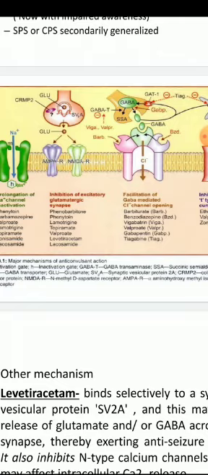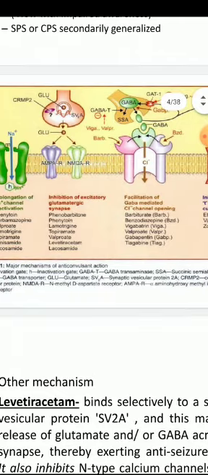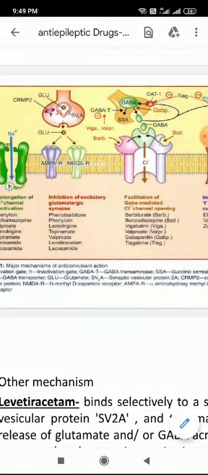And what is the role of GABA transaminase? GABA transaminase metabolizes GABA into its metabolite. So when this enzyme is inhibited, GABA will remain in the synapse for a prolonged time. So actually they increase the activity of GABA. So they inhibit seizures. This is the mechanism of action of vigabatrin.